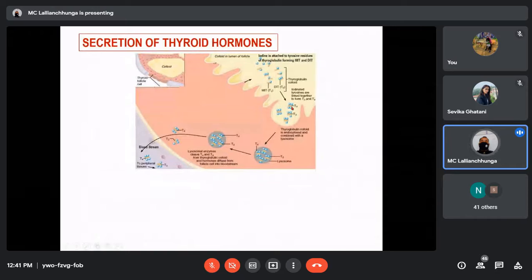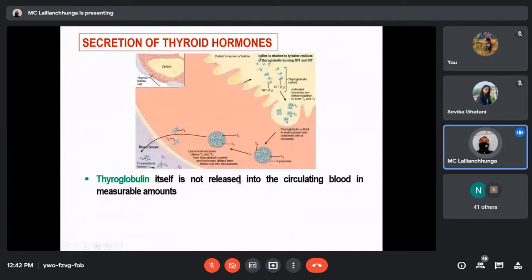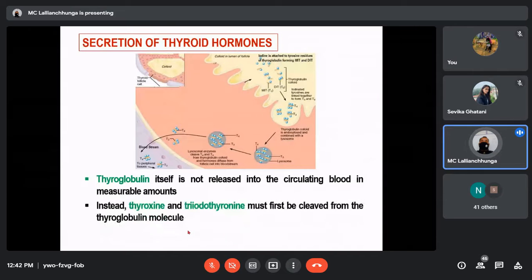Now how are thyroid hormones secreted? They are now inside the colloid, that means inside the thyroglobulin, located in the colloid. Thyroglobulin itself is not released into the circulating blood in measurable amounts. This protein molecule will not be secreted into the bloodstream to a great extent. Instead, thyroxine and triiodothyronine must first be cleaved from the thyroglobulin molecule. That means they should get detached from the thyroglobulin molecule before they enter the bloodstream.